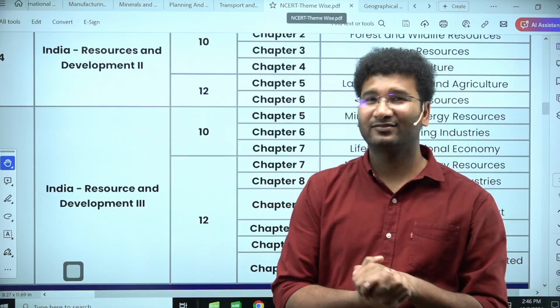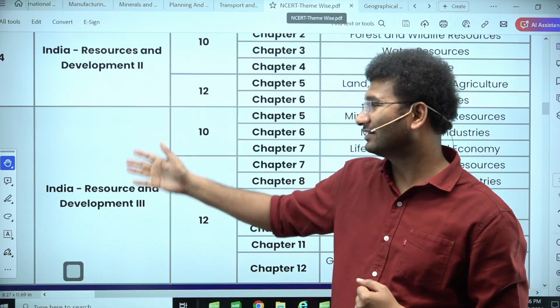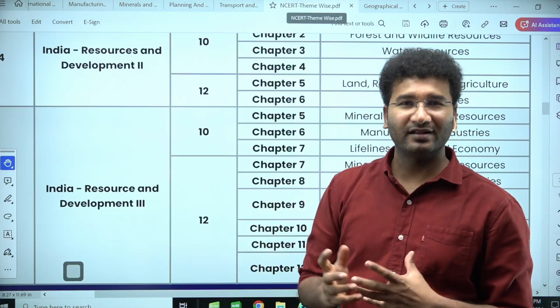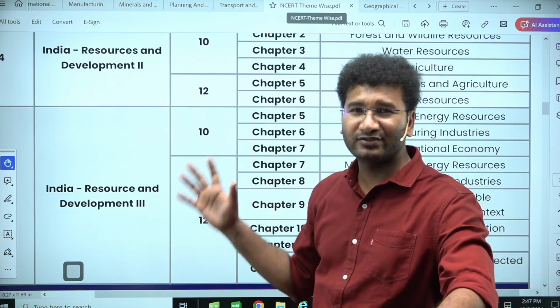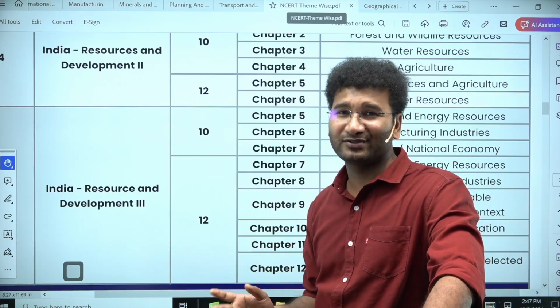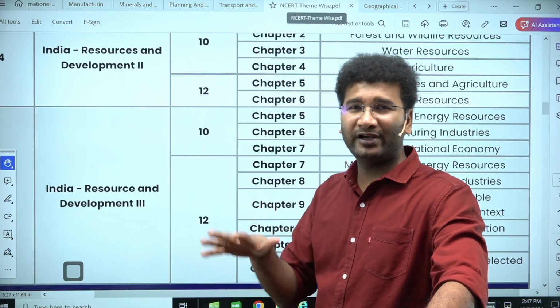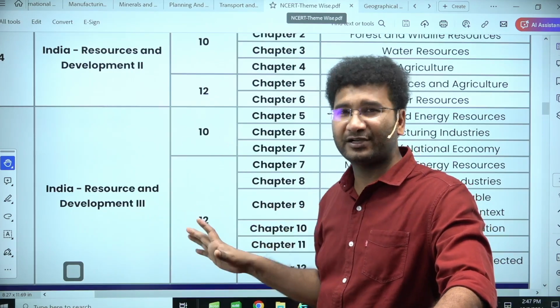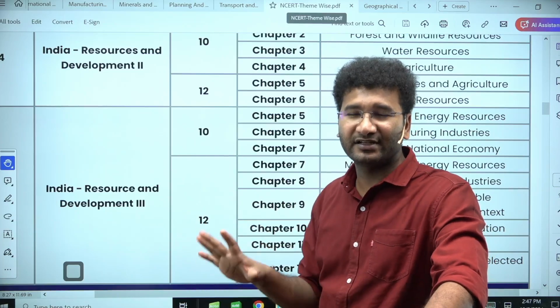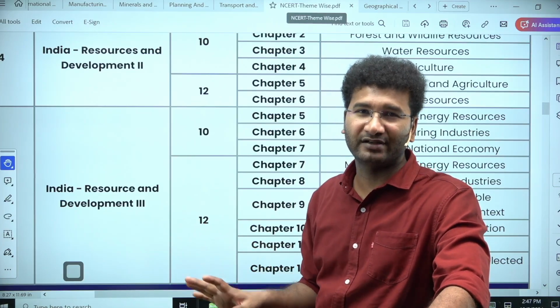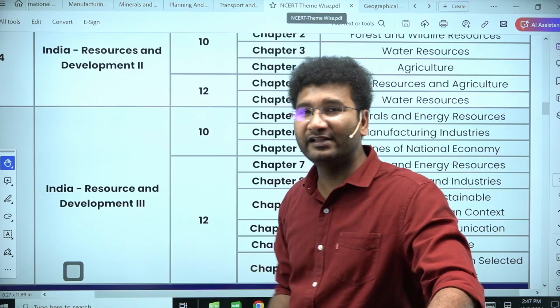In today's lecture, we shall be continuing with our last theme, that is India, Resource and Development. In the last chapters, we have looked into the basics of resources and what are the different types of resources, minerals, how they are extracted, industries. But today we'll go into little more detail and study with respect to India about the remaining chapters that are there in your India, Resource and Development theme. So let's quickly look into the chapters.